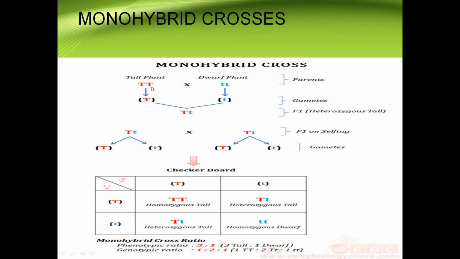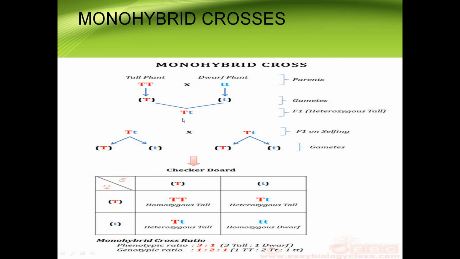Capital T, both in uppercase, is a homozygous condition. Small t is also a homozygous condition.